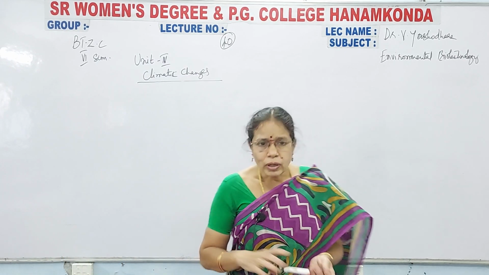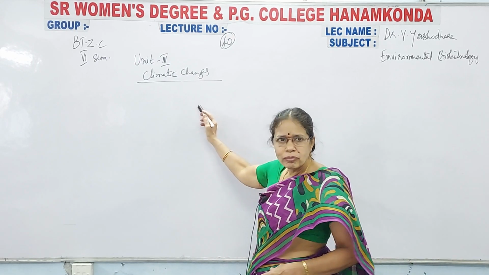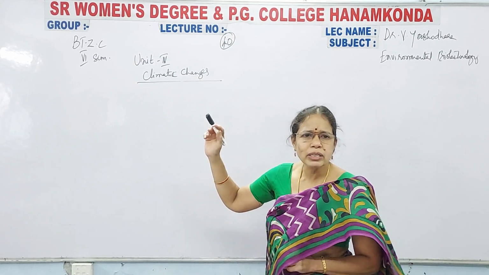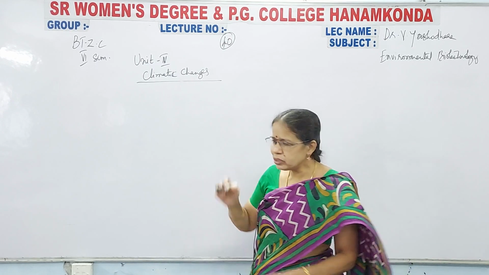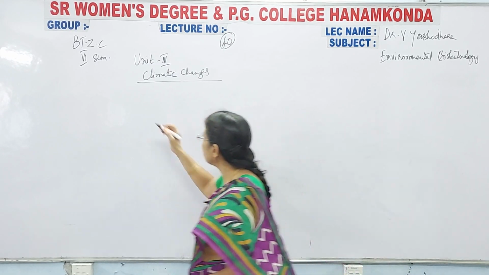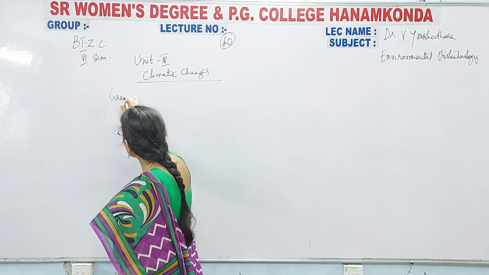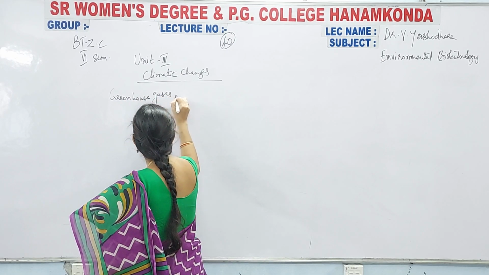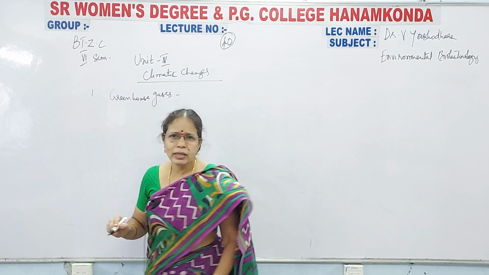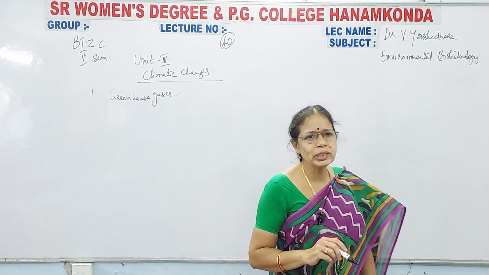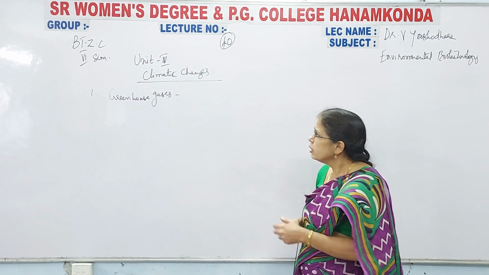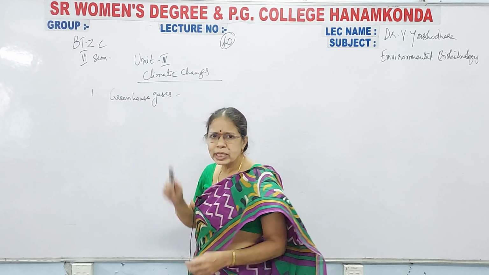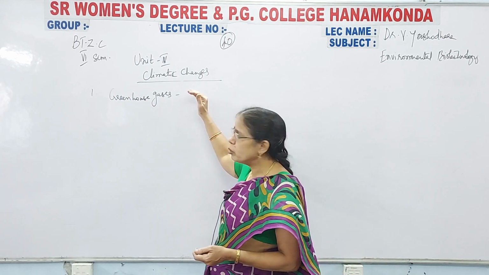Next, causes of climatic changes. How are these caused and what is the reason for this? First one is the presence of greenhouse gases. What are greenhouse gases? We will see in detail what are greenhouse gases. Today's topic is that only, the greenhouse effect. So the presence of greenhouse gases in the environment will lead to climatic changes.